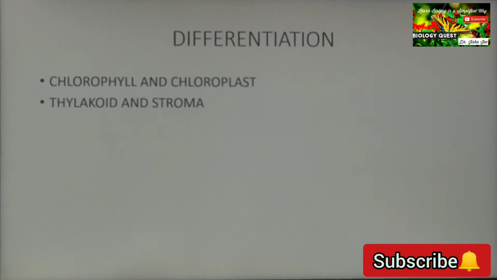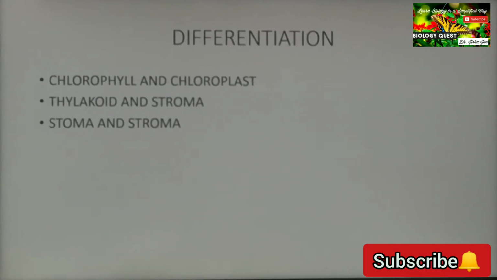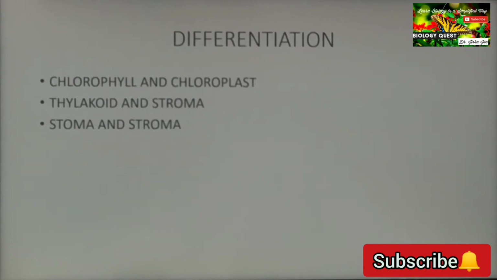Thylakoid and stroma. Thylakoids are the sac-like structures present in the chloroplast, whereas stroma is the fluid matrix inside the chloroplast. Also, thylakoids are the site of light reaction, whereas stroma is the site of dark reaction. Stoma and stroma: stoma is the opening of the stomatal apparatus, whereas stroma is the fluid matrix inside the chloroplast, which is the site of dark reaction.